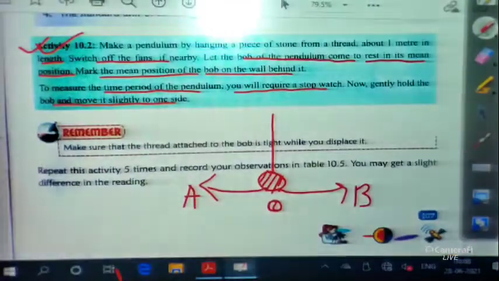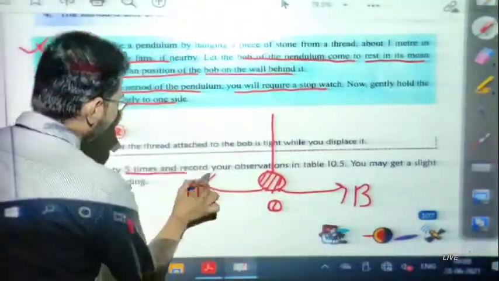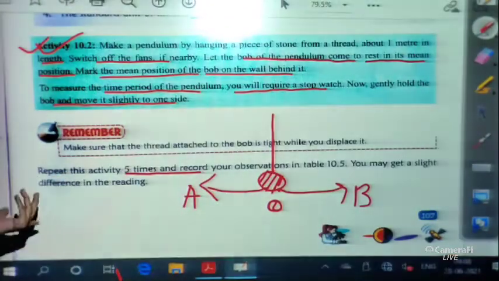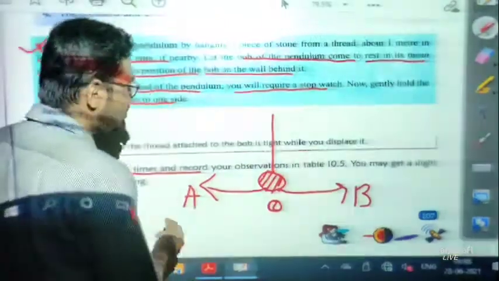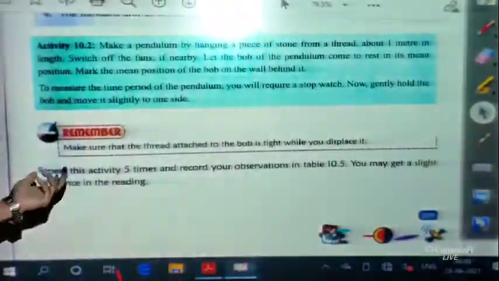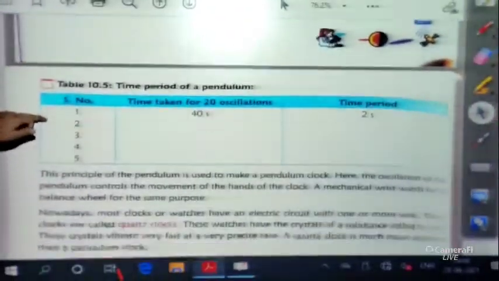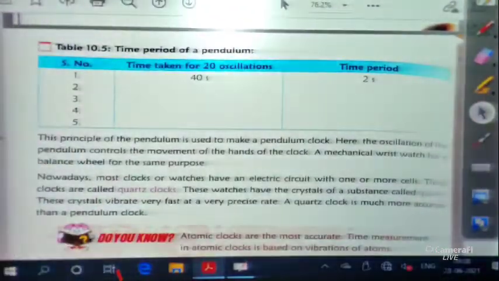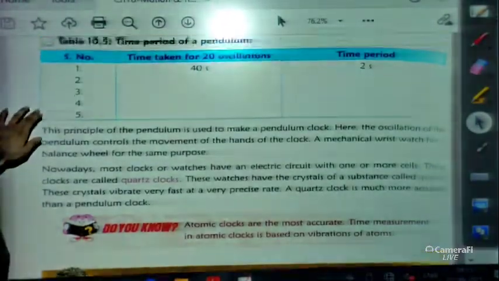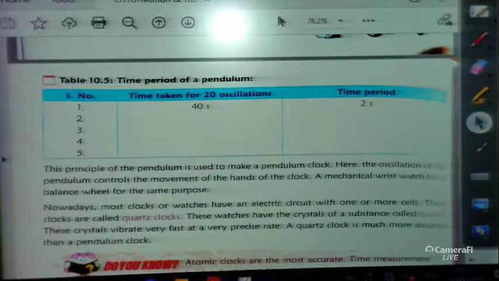Okay. Now what you have to do, students, is repeat this activity 5 times and record your observations in Table 10.5. You may get a slight difference in readings. So let me show you Table 10.5, because in 10.5 you will record your observations. This activity, students, you can easily do at your home. You need just a thread and a stone. Okay, these are the things that you need. So students, now if we want to measure the time period of a pendulum, this is the table that you have to follow.